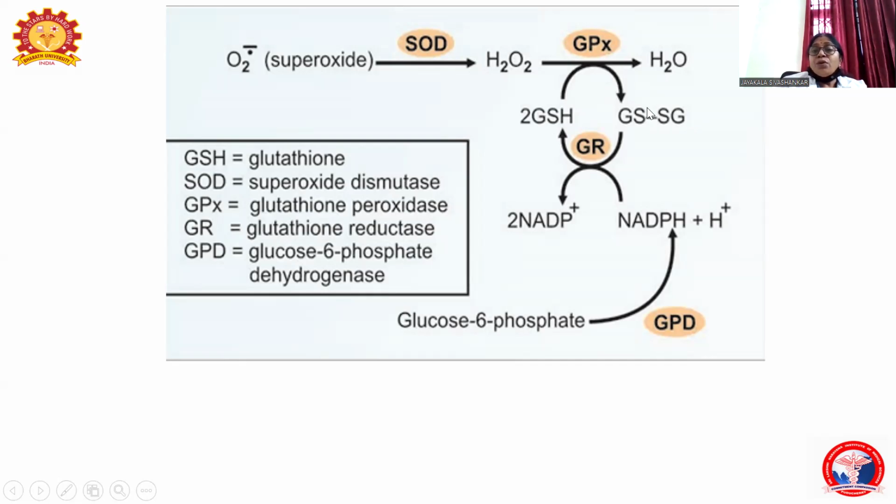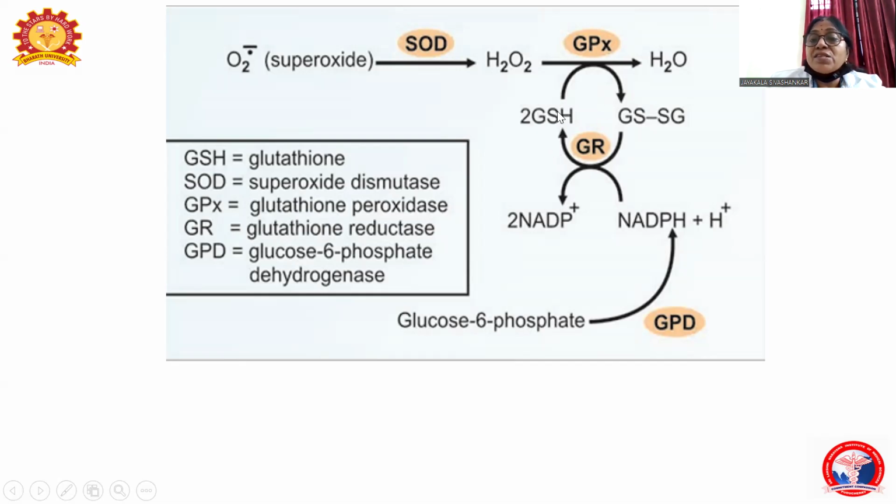So we always need the reduced form of glutathione in the RBC to maintain the membrane integrity. What happens? This oxidized glutathione is converted to reduced glutathione by the enzyme glutathione reductase. How does it reduce the oxidized glutathione? It utilizes the NADPH and H plus formed from the HMP shunt. This NADPH and H plus has the reducing equivalents, which the glutathione reductase utilizes to reduce oxidized glutathione into reduced glutathione.